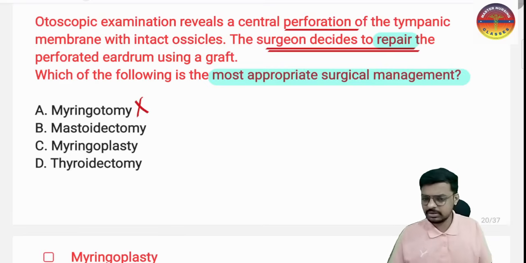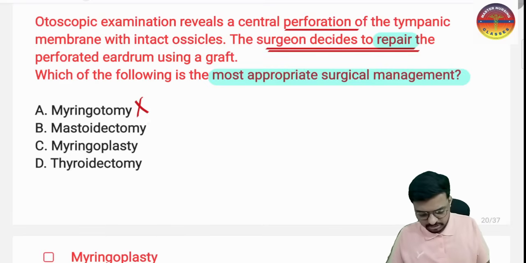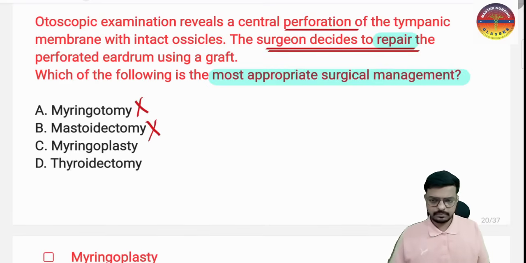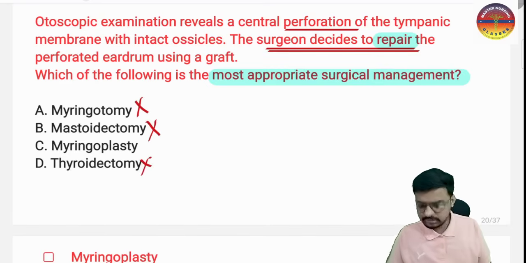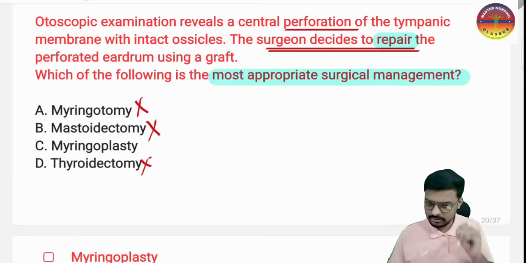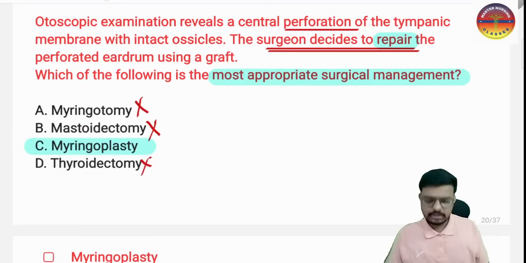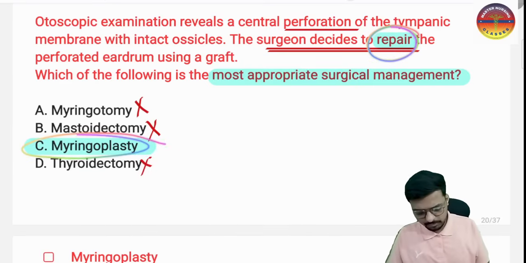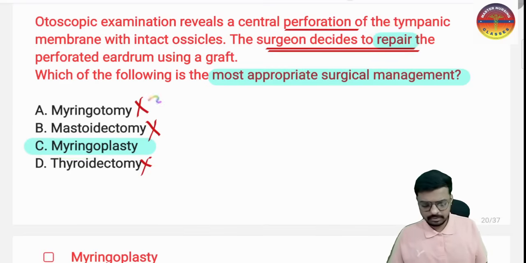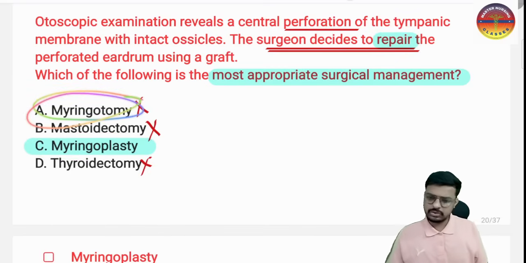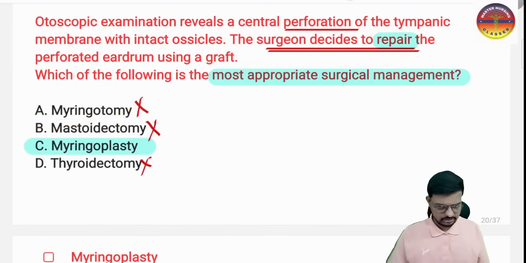No sir, it is not correct. Mastectomy is an unrelated option. Hyoidectomy is not even a close option, it is completely unrelated. So we have only one option, that is myringoplasty. The repair of the tympanic membrane we call myringoplasty, and the opening of the tympanic membrane we call myringotomy. Tympanoplasty is also correct, both terms are used for the same thing.